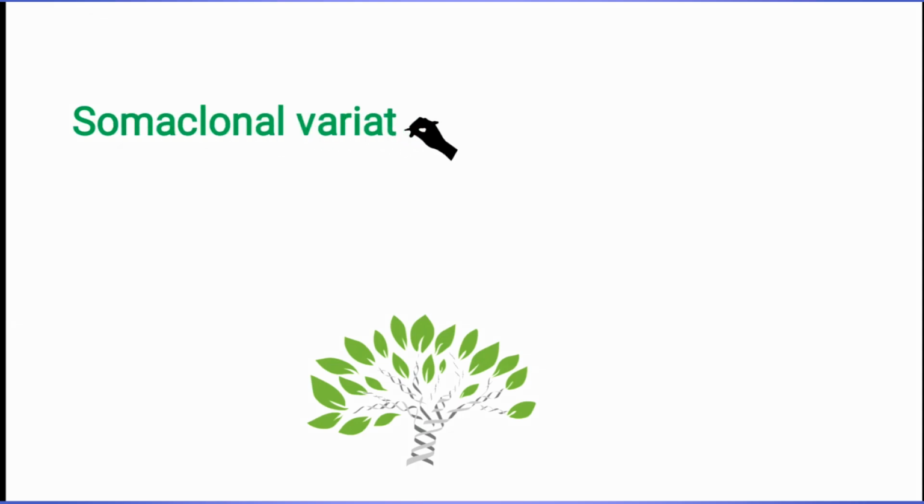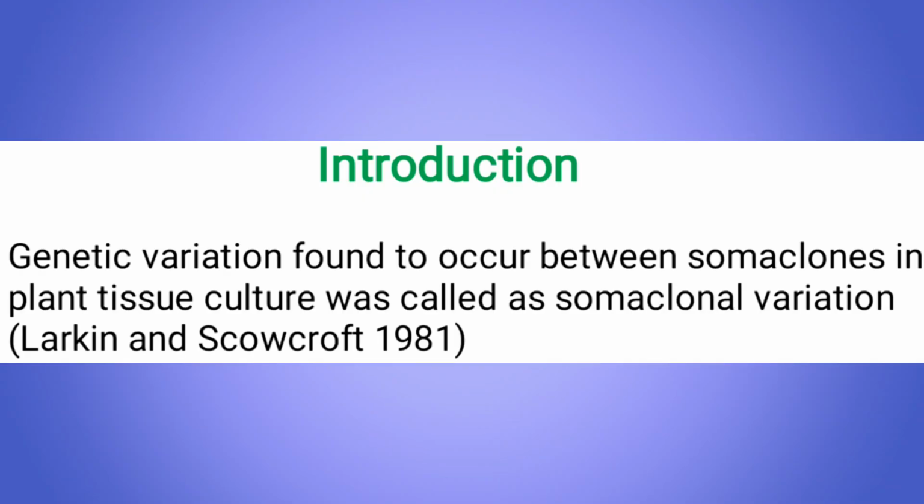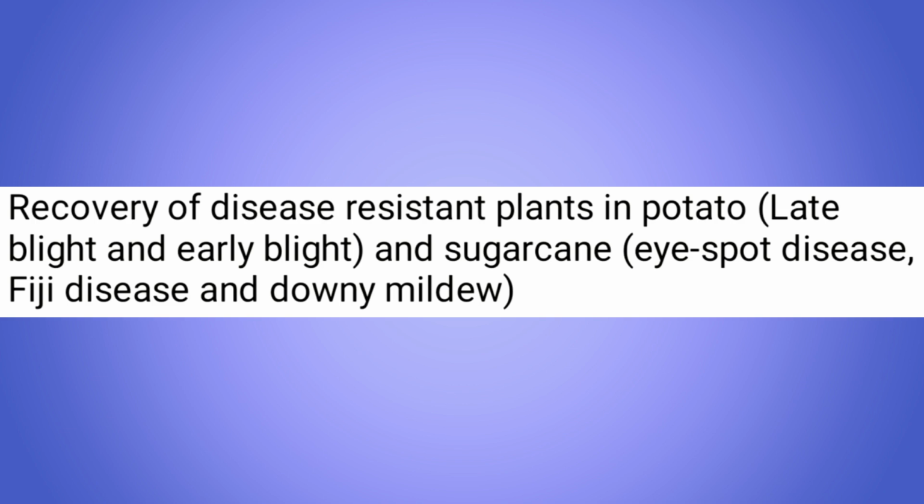Welcome to all. In this video, we will see about somaclonal variation and crop improvement. The term somaclonal variation refers to genetic variation found to occur between the somatic clones in plant tissue cultures. This was proposed by the scientists Larkin and Scowcroft in the year 1981. Somaclonal variation is helpful in crop improvement, in the development of disease-resistant plants such as late blight and early blight resistant potato varieties, and Fiji disease and downy mildew disease resistant varieties in sugarcane.